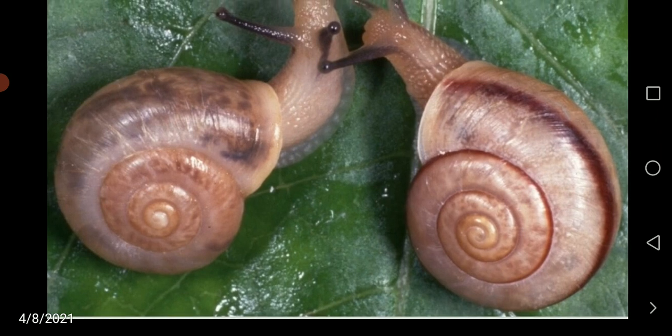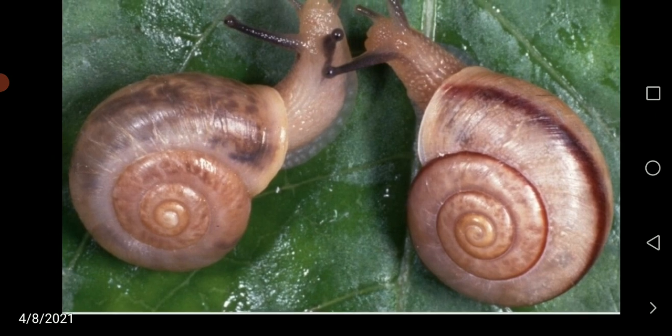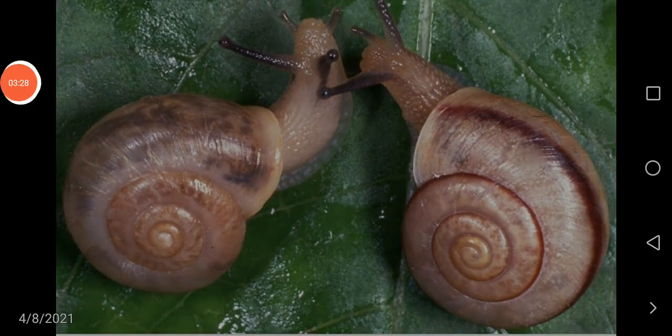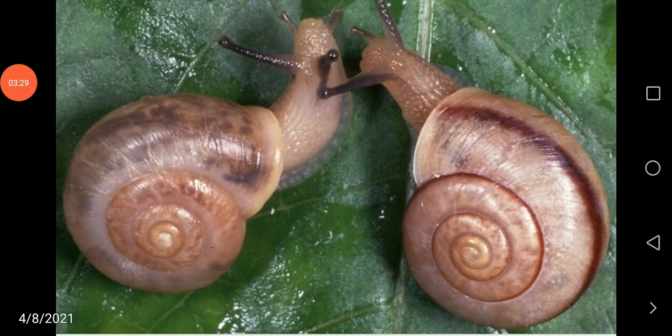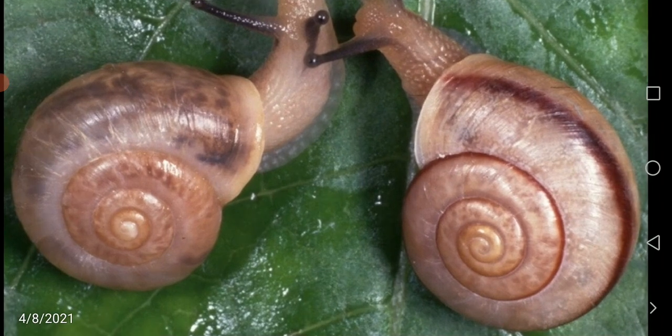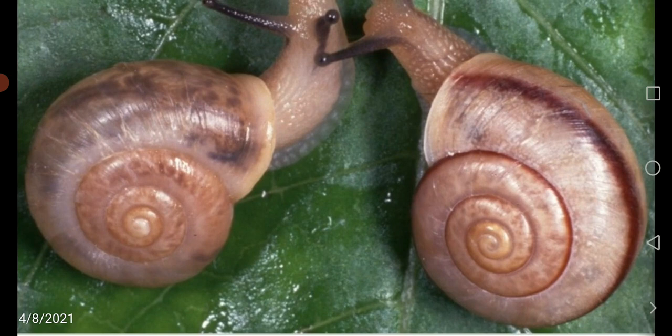But in the female egg, the cytoplasm is more. When the sperm and egg fuse and form a zygote, a single cell, the cytoplasm plays a major role.